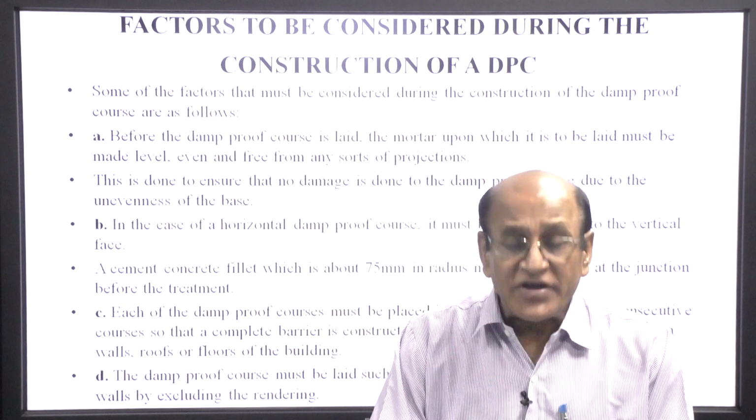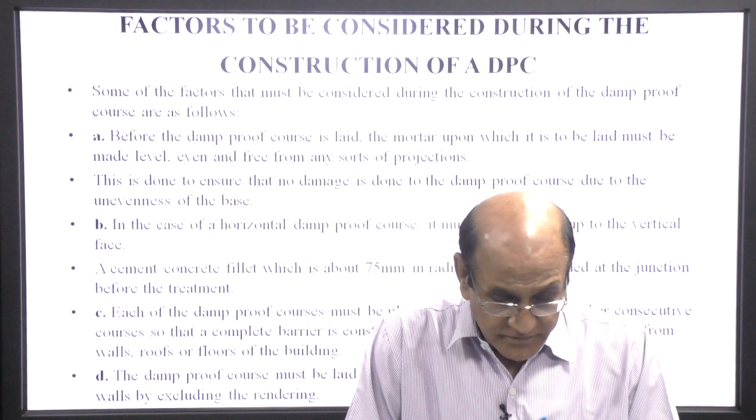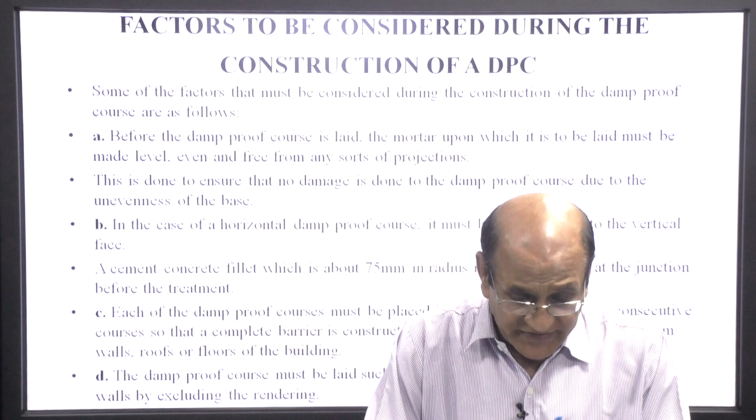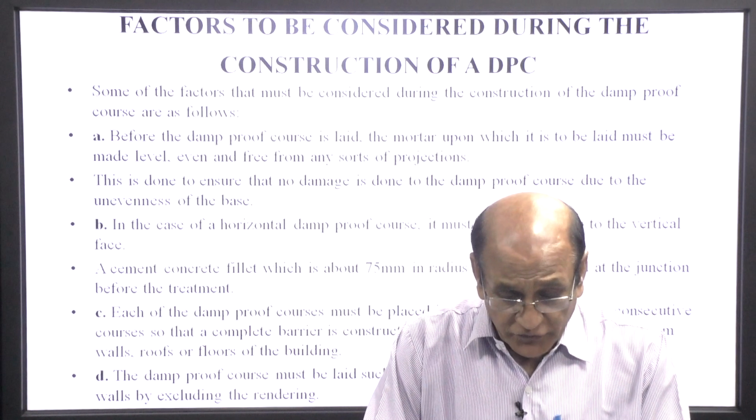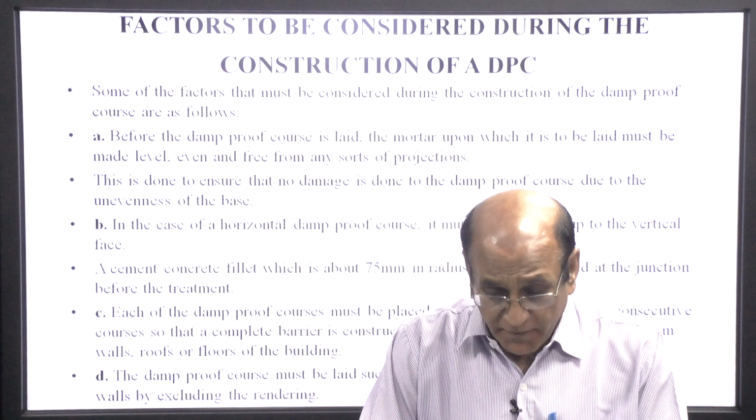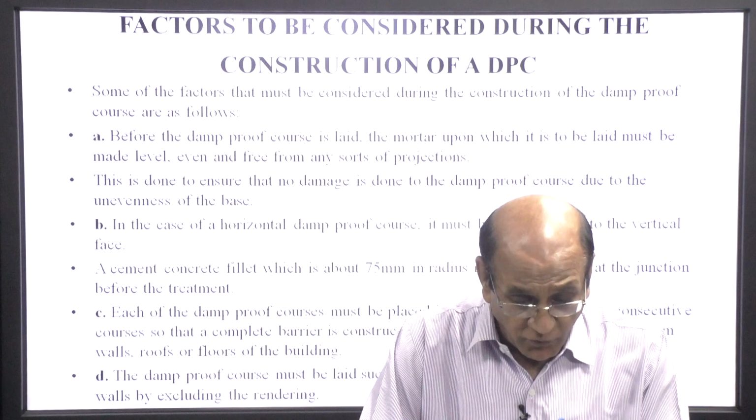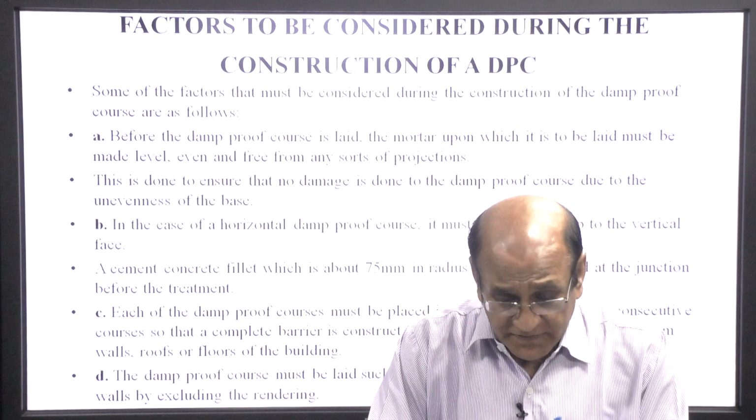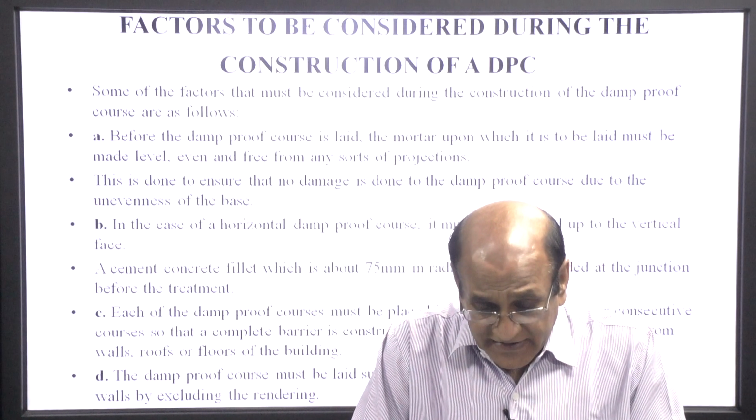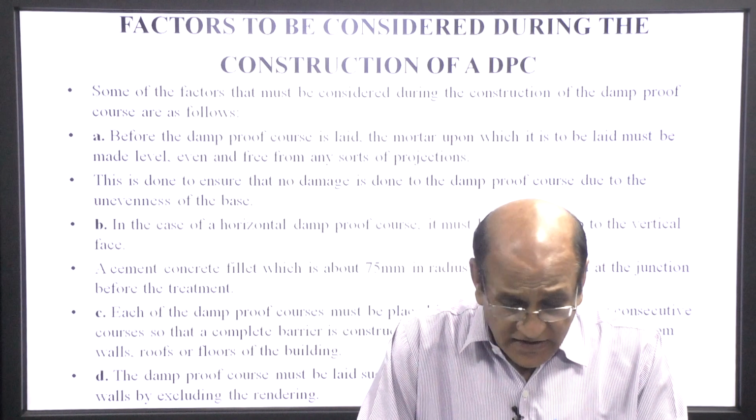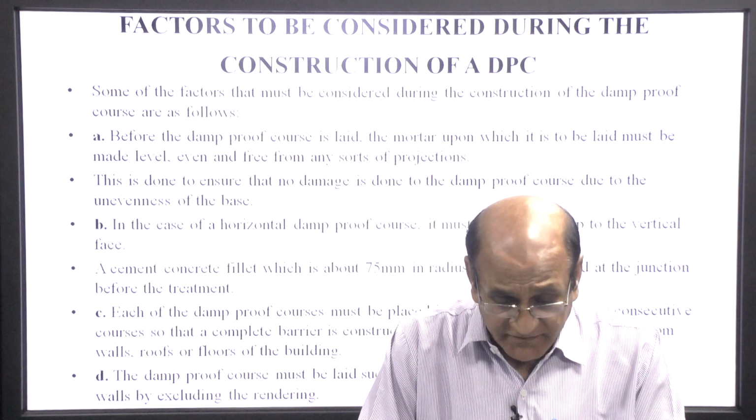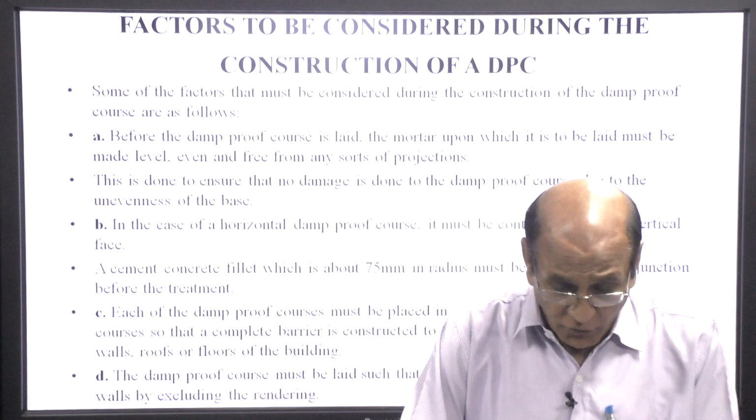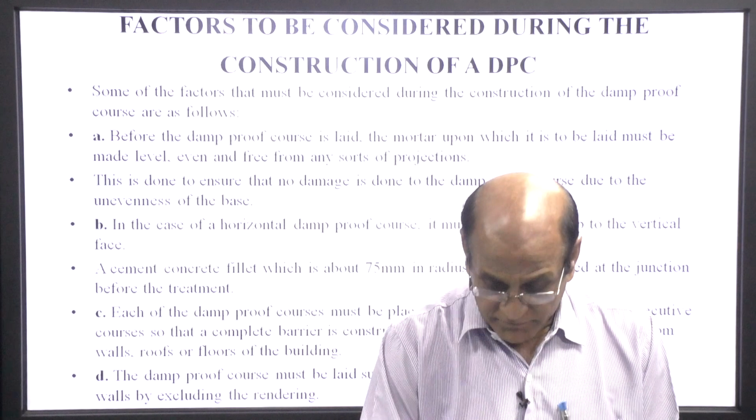In case of a horizontal damp proof course, it must be continued up to the vertical face. A cement concrete fillet which is about 75 mm in radius must be provided at the junction before the treatment. Each damp proof course must be placed in correct relation to other consecutive courses, so that the complete barrier is constructed to check the movement of water from the wall, roof and floor of the building.